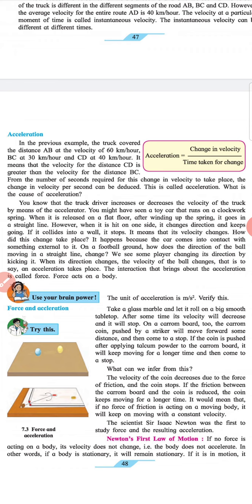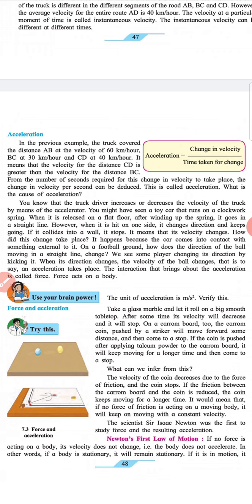Acceleration. In the previous example, the truck covered the distance AB at a velocity of 60 km per hour, BC at 30 km per hour, and CD at 40 km per hour. It means that the velocity for the distance CD is greater than the velocity for the distance BC.